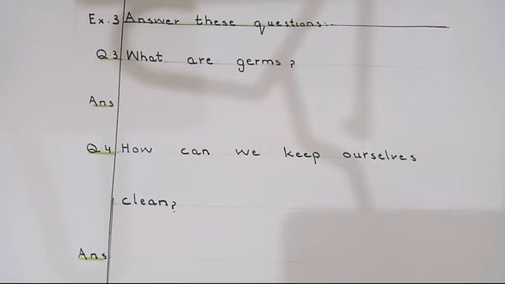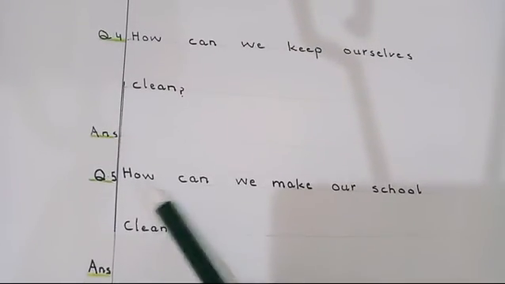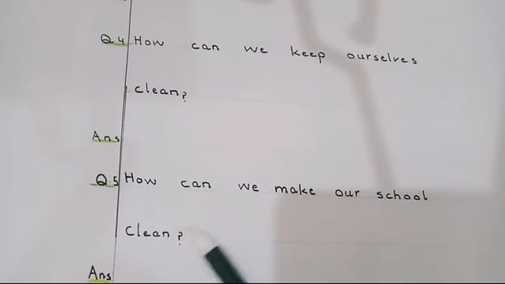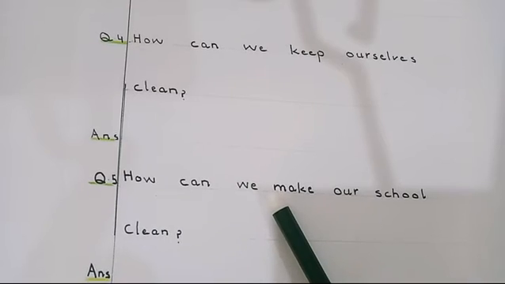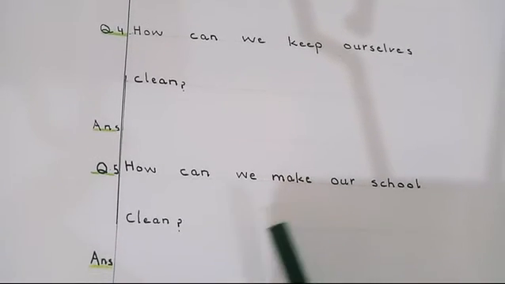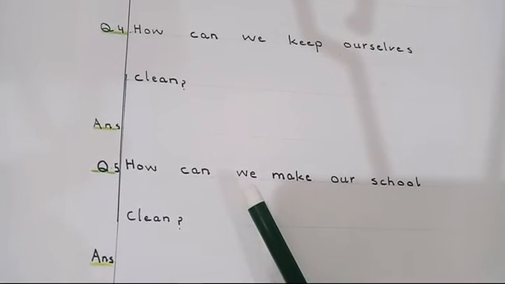Question number 5, you will have to write the answer. How can we make our school clean? You go to school, so you have to make your school clean. We will have to take half the answer from the question.